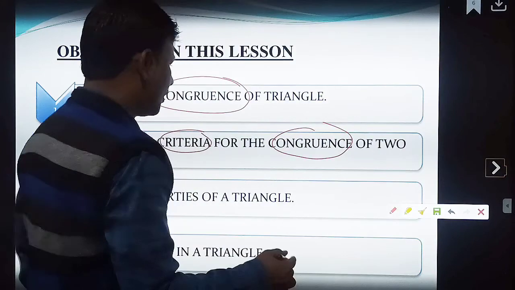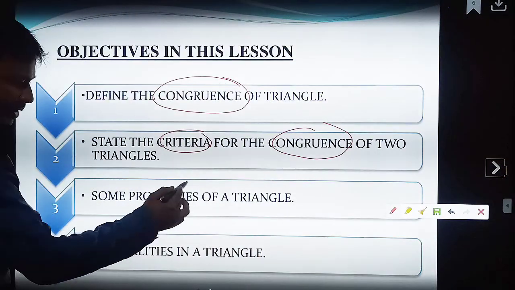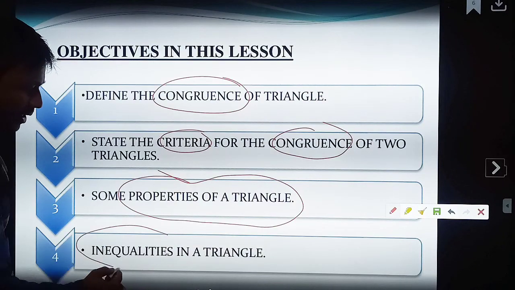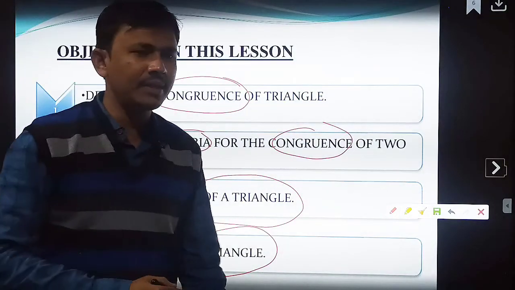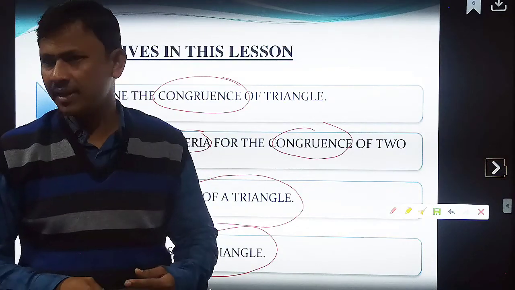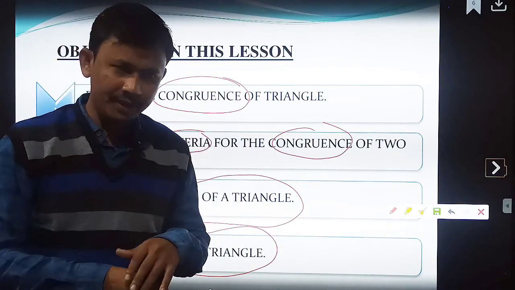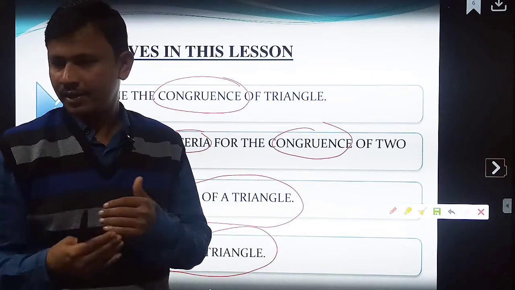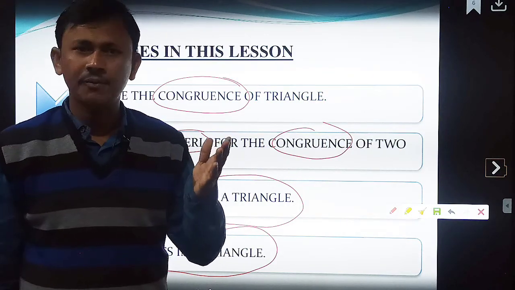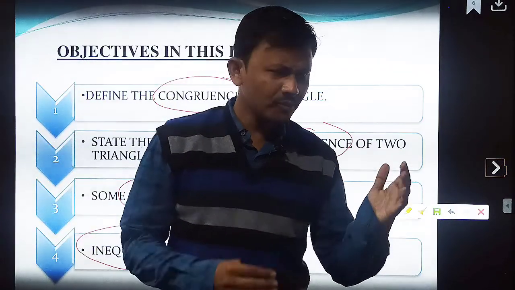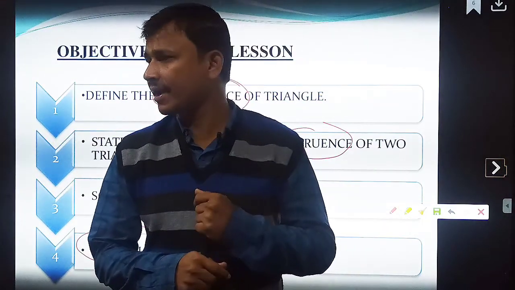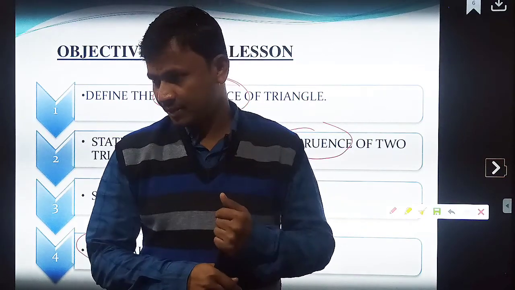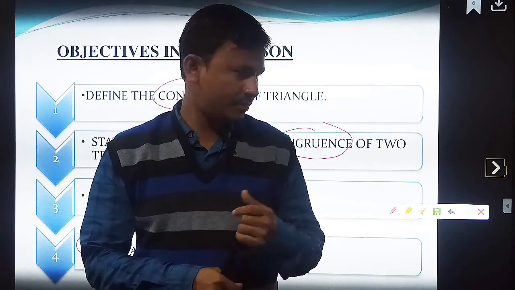Understood? Next we will be studying about some properties of a triangle. What are the properties of a triangle? Then inequalities in a triangle. What are the inequalities in a triangle? Next we will be studying about the BPT theorem. Okay? After that we will be having a set of questions. After that we will be having the areas of similar triangles theorem. Next we will be having what? Pythagoras theorem.